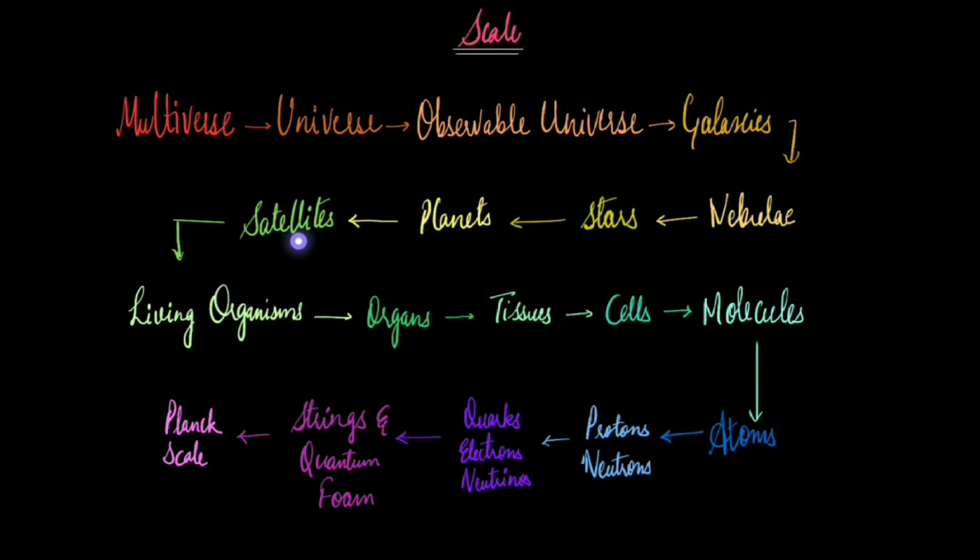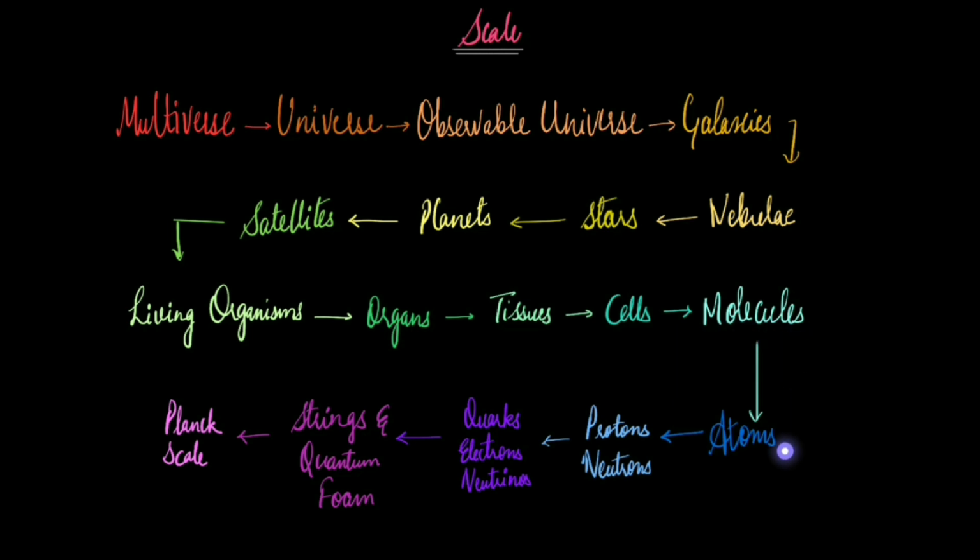And then planets may or may not have satellites around them. For example, our planet is Earth and the satellite is the Moon. At the moment we do not know of any other planet with living organisms, but we have living organisms on Earth. Living organisms comprise organs. Organs are made up of tissues. Tissues are made up of cells.